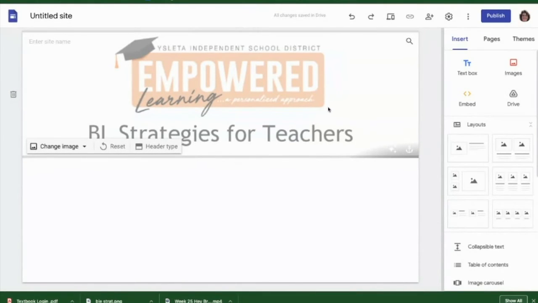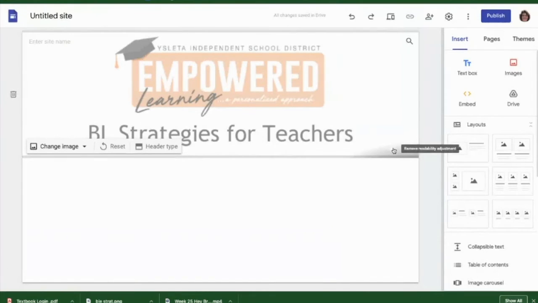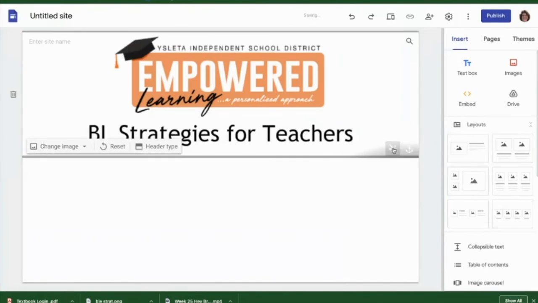You see how it's kind of light. So right over here, if you can see this, there's like these three little stars right here. Those will enhance the readability. So if I click it, look what happens. It kind of brightens it up a little bit, makes it easier to see the background. That's me. And all this is just an image. I created this image in Google Draw with the title already in there, so I don't have to use anything else. This is the title of my page or the title of my site. So, and I can change it for every page that I add into Google Sites. And that's how you put the header in.